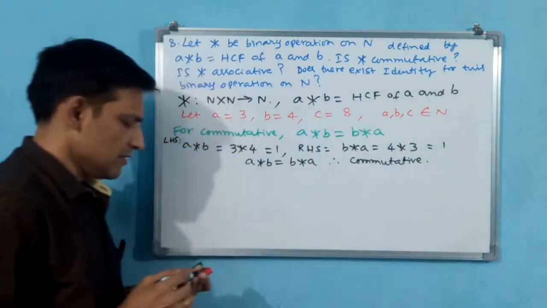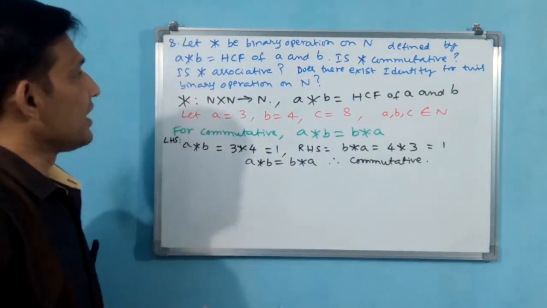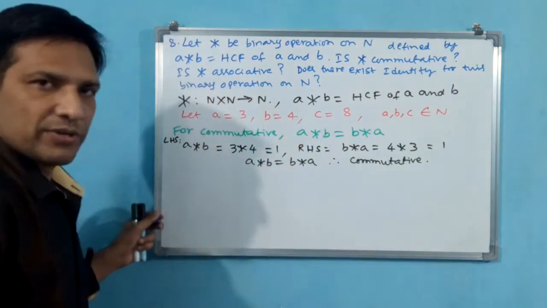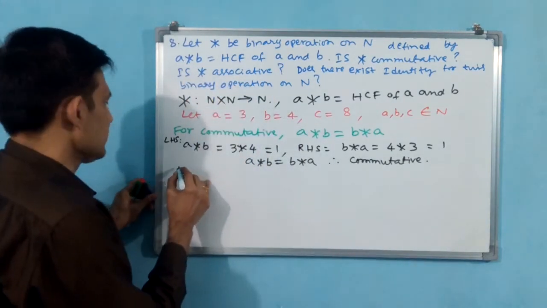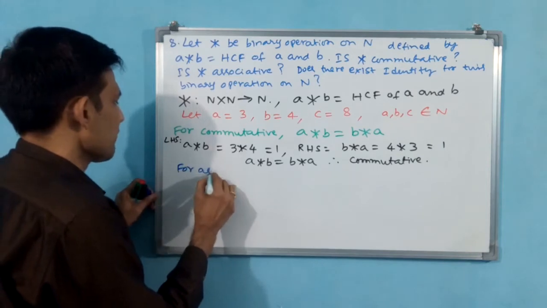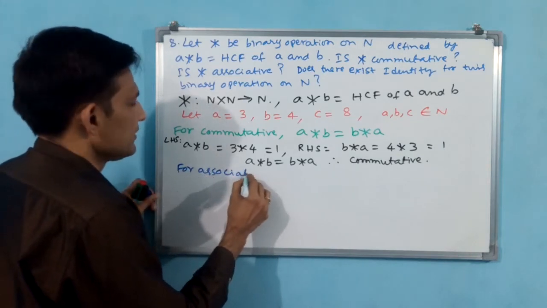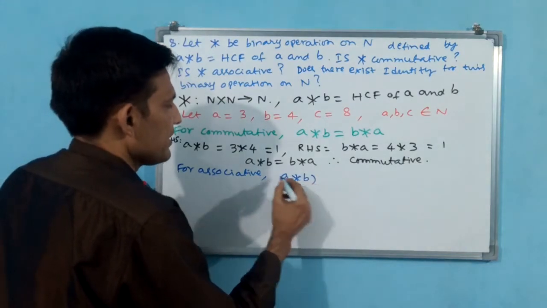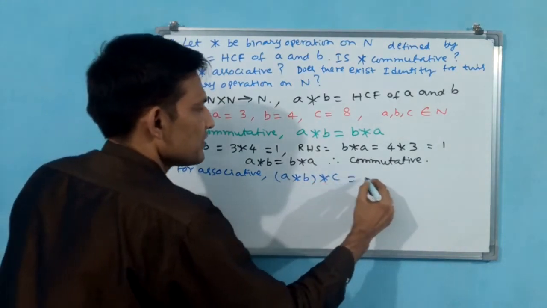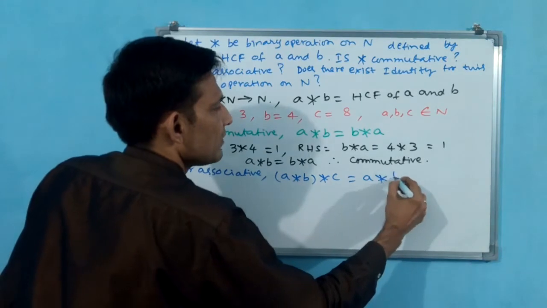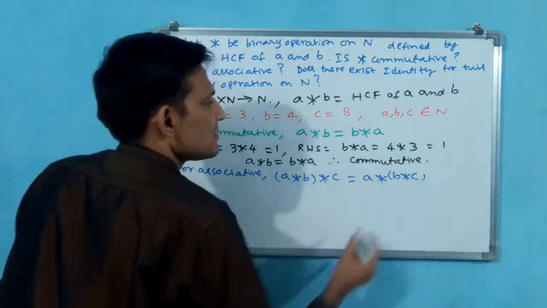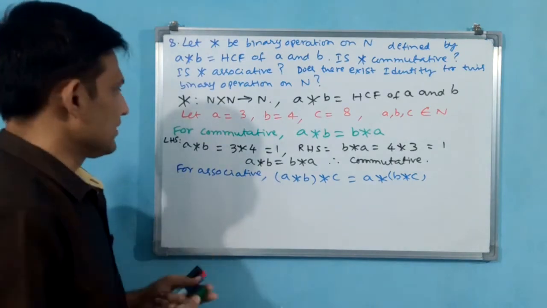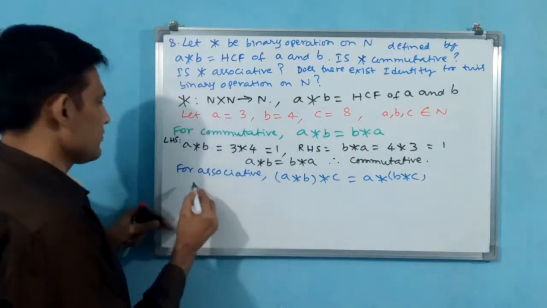Okay. Now we finished this first part. Let us go for the second part also. The second part is associative. For associative, (A star B) star C should be equal to A star (B star C). Okay. Now you write this one. LHS and RHS you take separately.